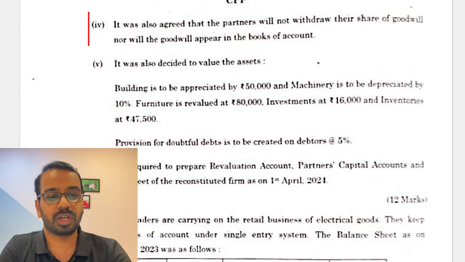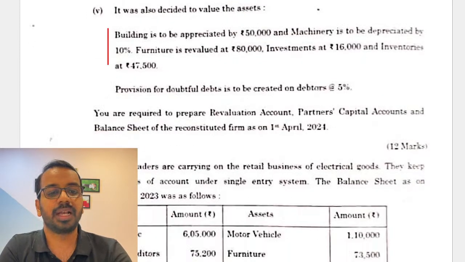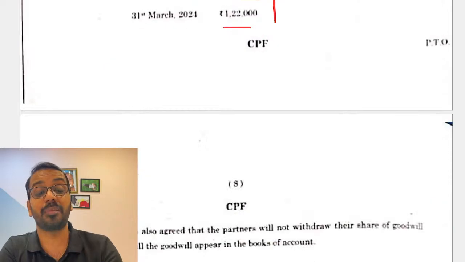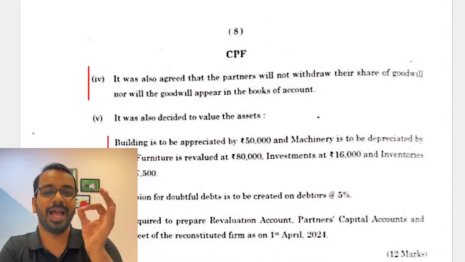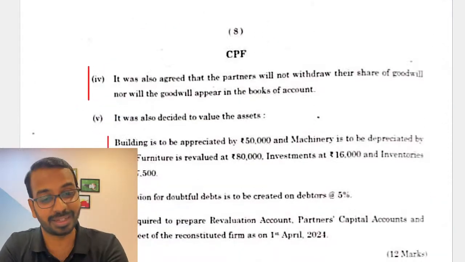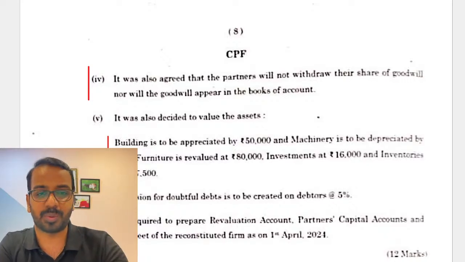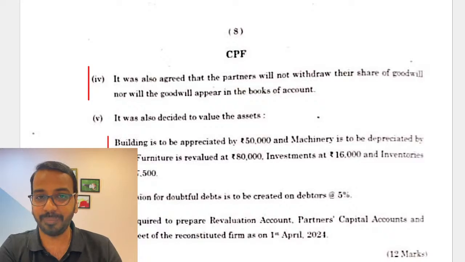Then valuation of investments and all are given, and you are required to prepare realization account, partners capital and the balance sheet. Now tell me one thing, 12 plus 8, 20 marks of partnership accounting question, and both of them highly scoring. So that is what makes this paper average paper. I understand it can be lengthy, but it is an average paper.